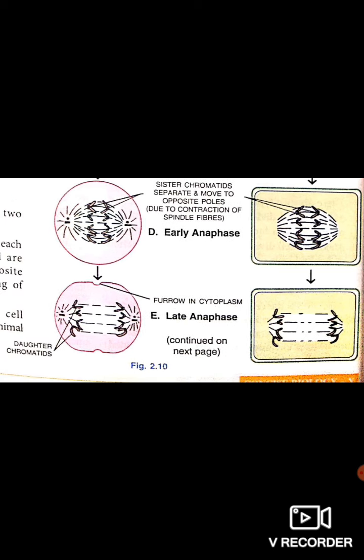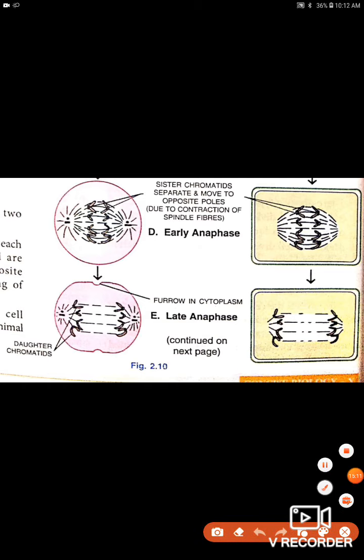Now the next phase, anaphase. Ana means back. It is the third stage of mitosis during which many changes happen. For better understanding, like prophase, it is divided into early and late phases.